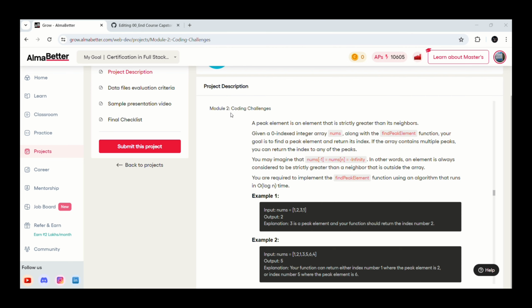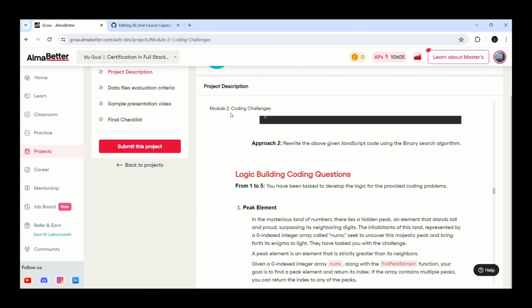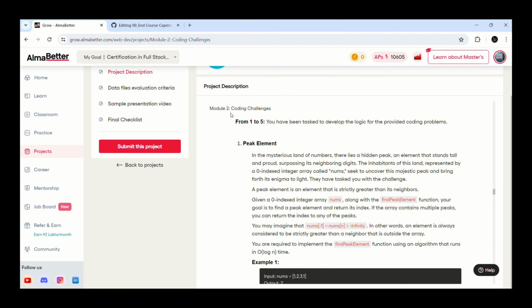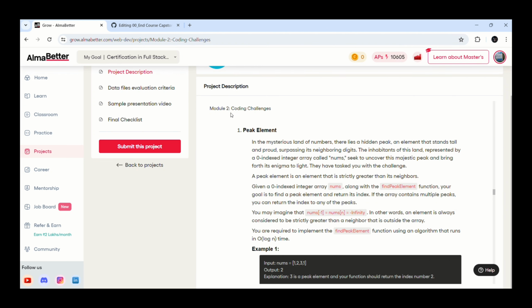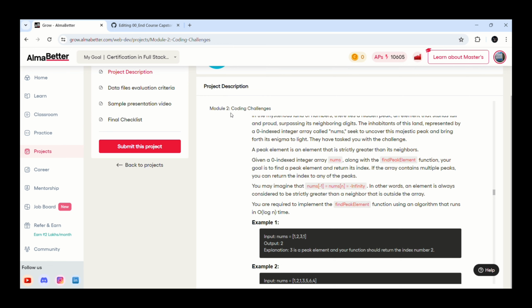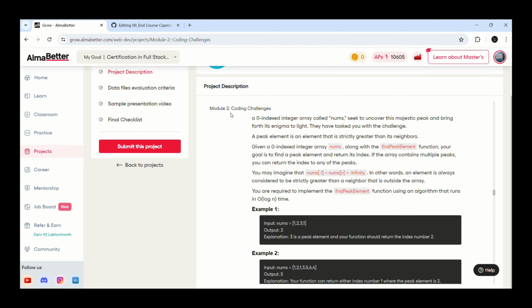The question 3 is from logic building coding questions. The question is peak element. In the mysterious land of numbers, there lies a hidden peak element that stands tall and proud, surpassing its neighboring digits. The inhabitants of this land, represented by a zero-indexed integer array called nums, seek to uncover this majestic peak and bring forth its enigma to light.